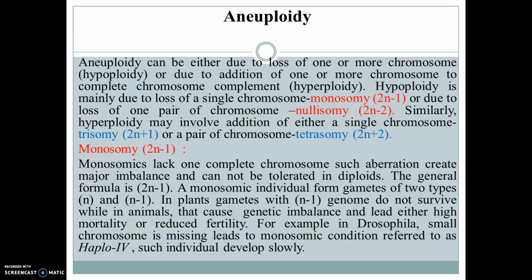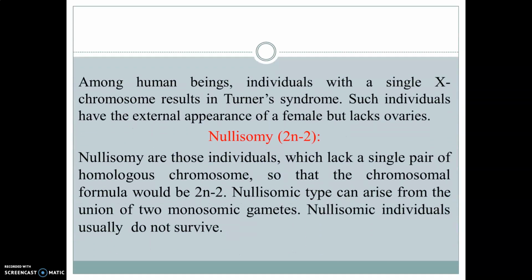In plants, gametes with the n-1 genome do not survive, while in animals that causes genetic imbalance and leads to either high mortality or reduced fertility. For example, in Drosophila, a missing small chromosome leads to the monosomic condition referred to as hypoploidy. Such individuals develop slowly. Among human beings, an individual with a single X chromosome results in Turner syndrome. Such individuals have the external appearance of a female but lack ovaries.